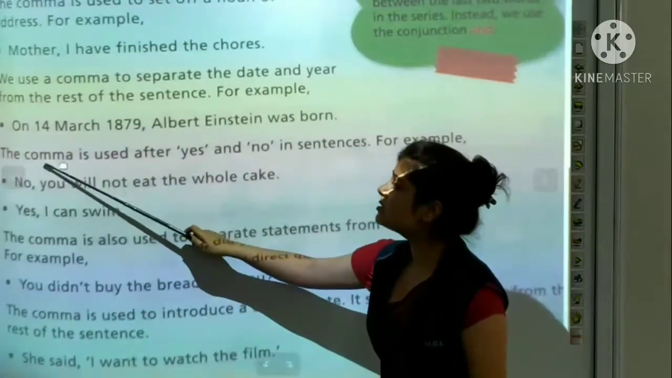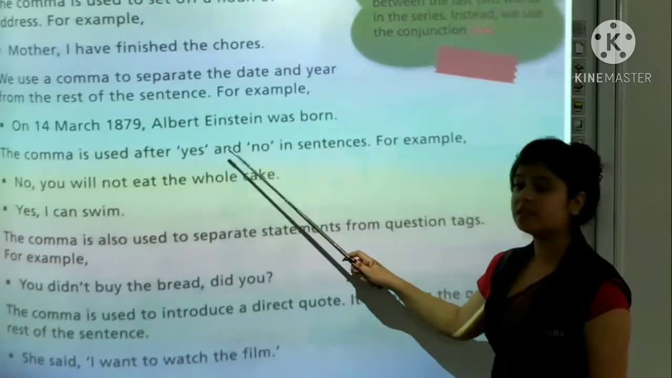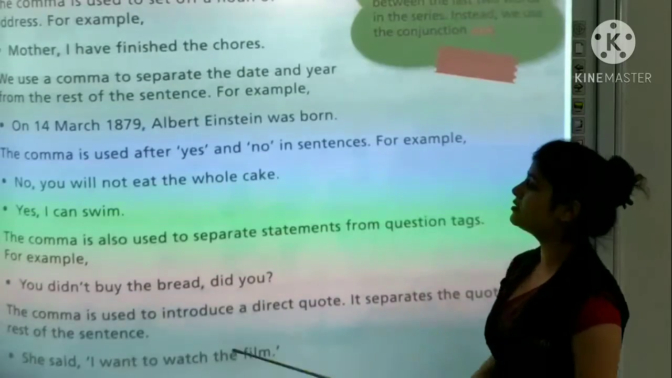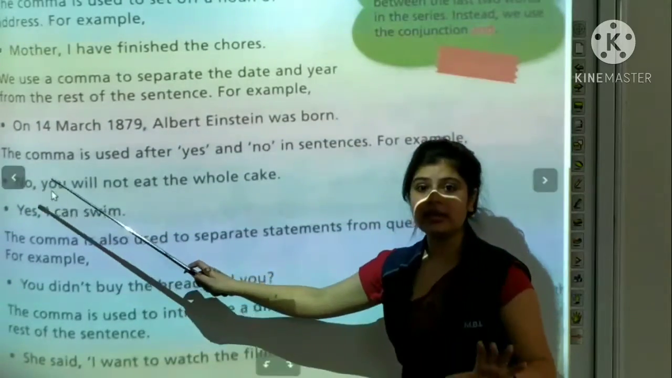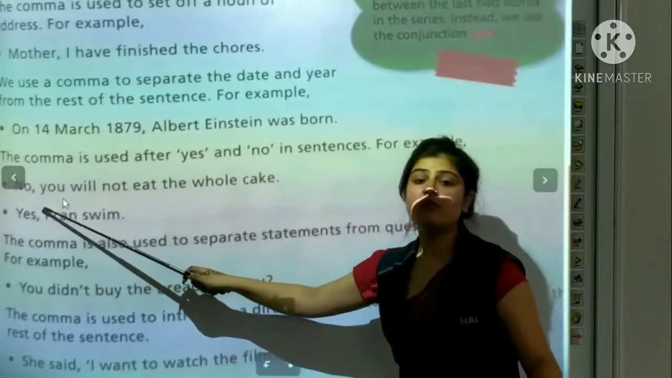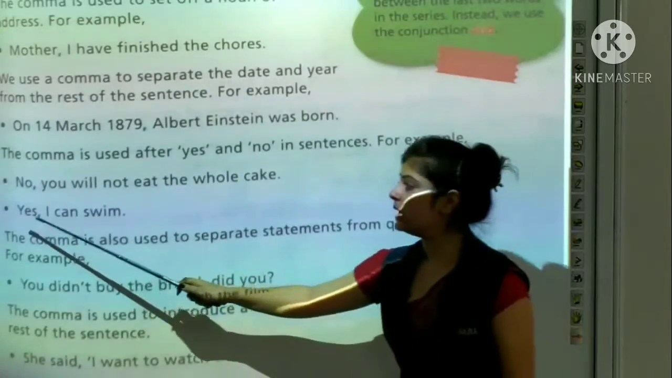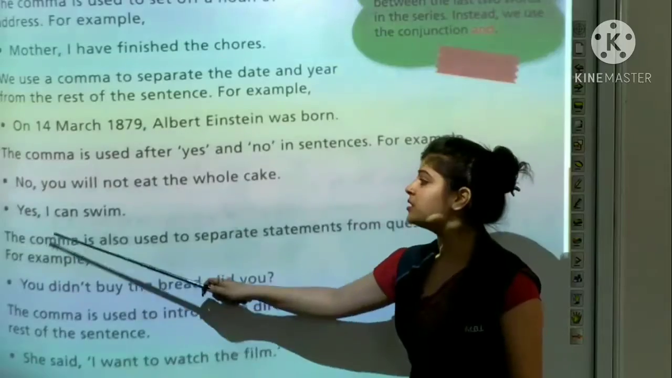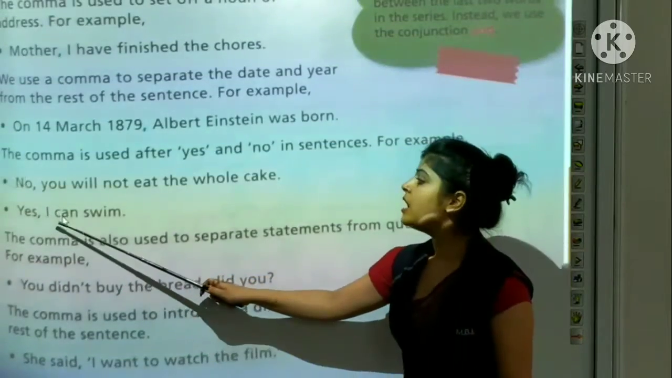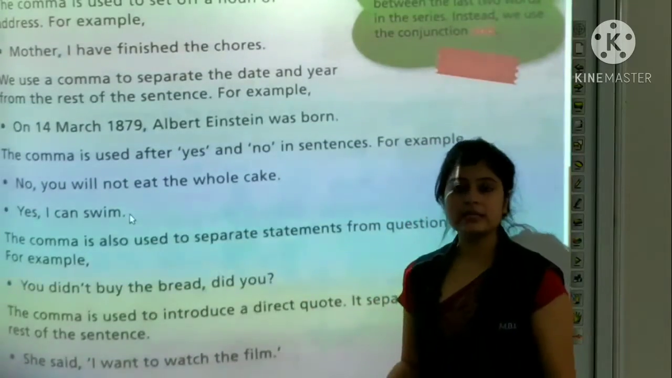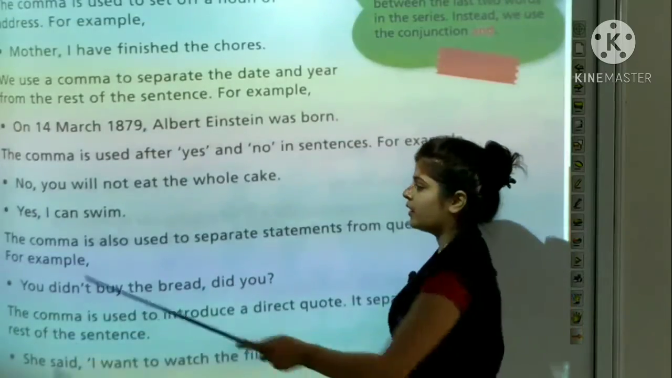Next, the comma is used after yes and no in sentences. For example, no, then pause. Means we can use a comma here. You will not eat the whole cake. Yes, then pause. Pause means we can write a comma here. I can swim. Yes, I can swim.